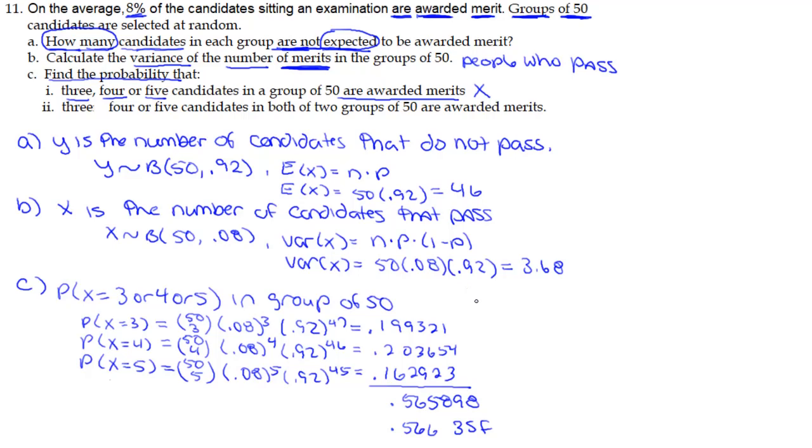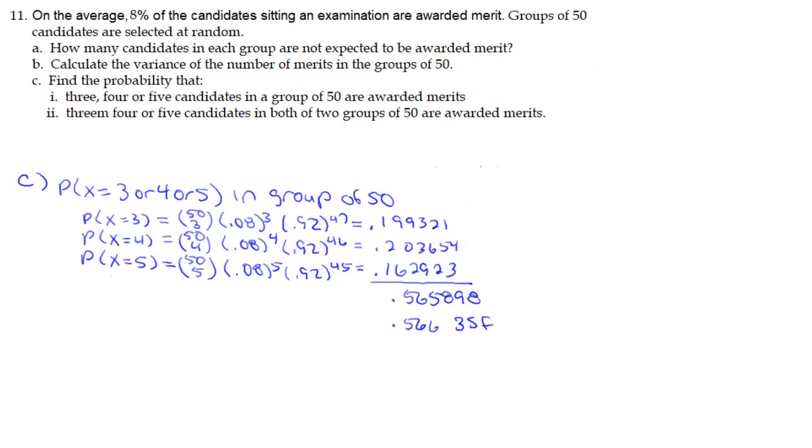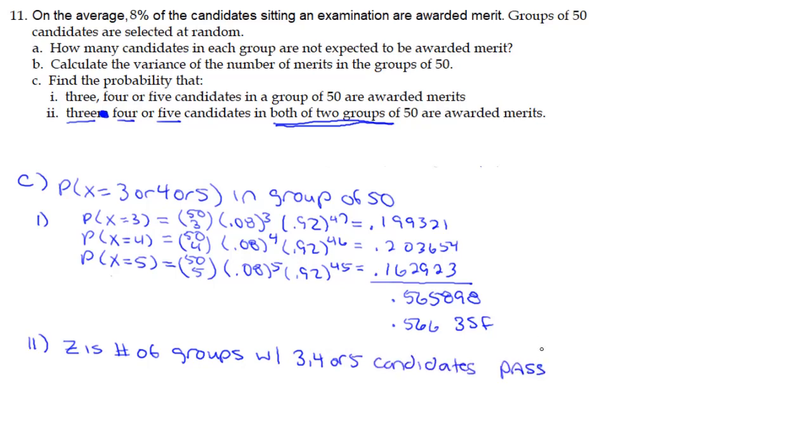Now in part C2, what we're looking at is a little switch in gears. Now we're talking about 3, 4, or 5 candidates in both of 2 groups of 50. So no longer am I talking about just one group, I'm talking about 2 groups. My n is now 2. I'm looking at 2 groups, and they want to know the probability that 3, 4, or 5 candidates have passed.